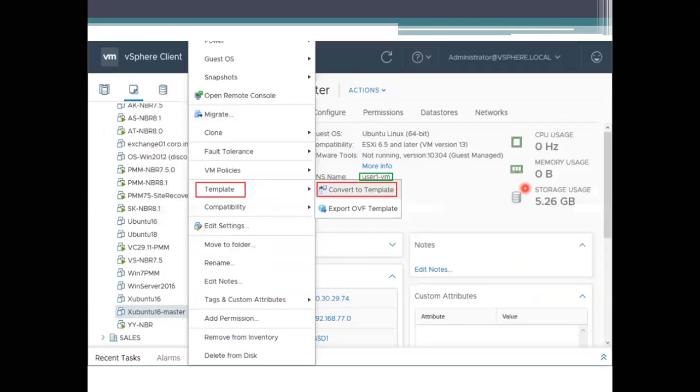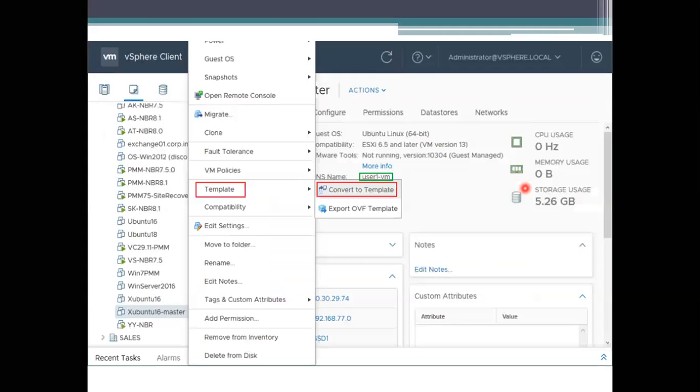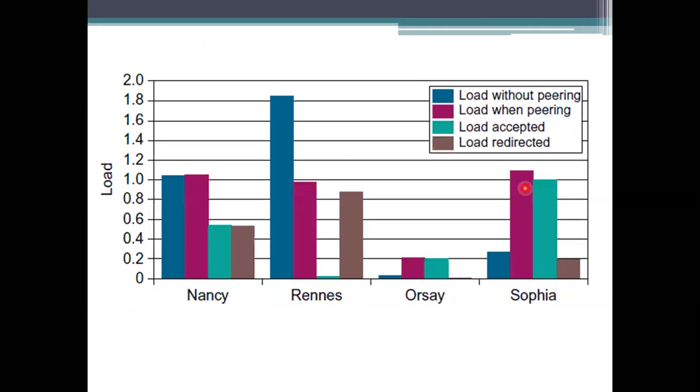In the next diagram you will have the representation of how it is going to form. Here in this diagram there is also one representation. We are using Nancy, Renis, Vorse, Sophia. Nancy, Renis, and Sophia have also been used as four gateways. In the last one you have the four gateways. So here we have four charts, four bar representations.